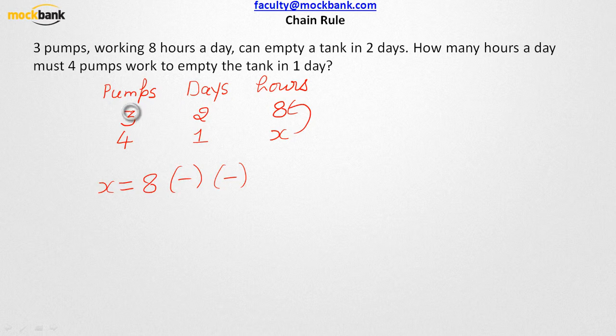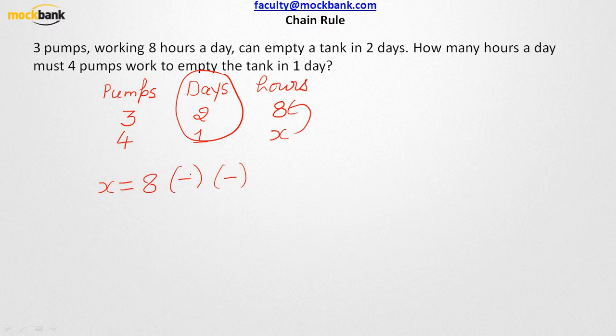If there are 3 pumps, you are taking 8 hours every day. When the number of pumps is increasing, can you appreciate that the total number of hours required per day will decrease? While we are talking about pumps and hours, days will be kept constant. It is like you have nothing to do with this value. It comes out as very simple. 3 pumps require 8 hours per day. So how many hours would 4 pumps require? Can you appreciate that this is going to be less than 8 hours per day, because you are increasing the number of pumps.